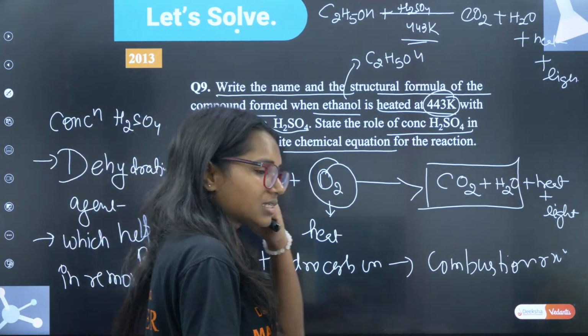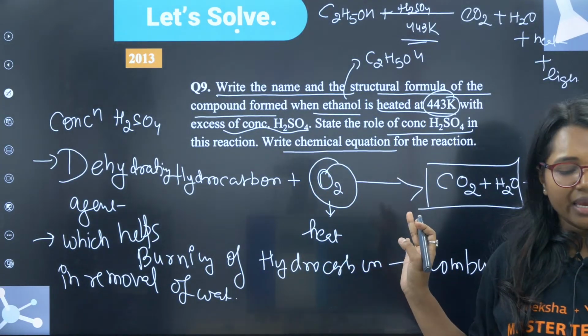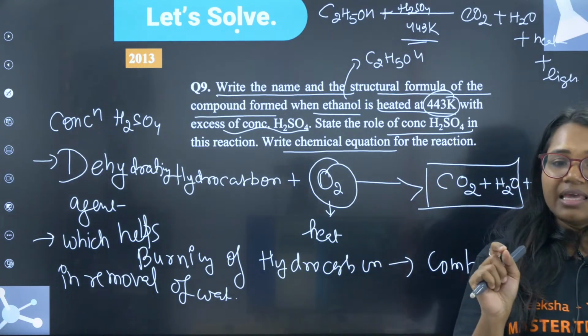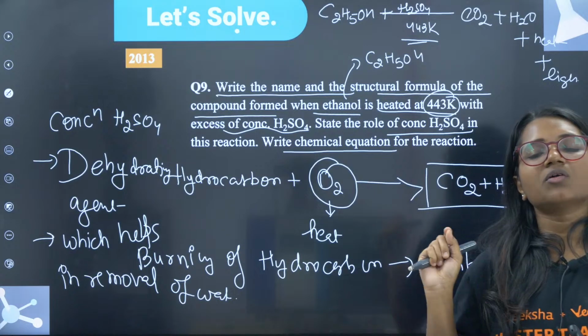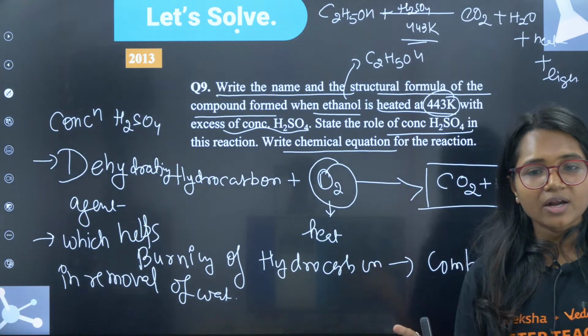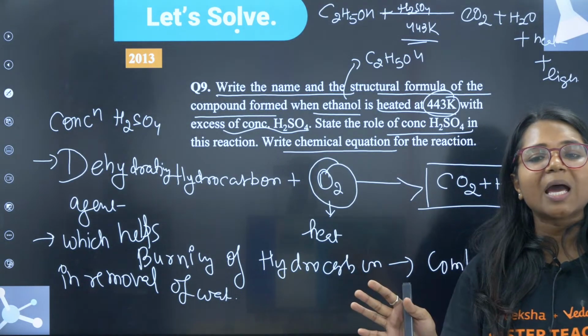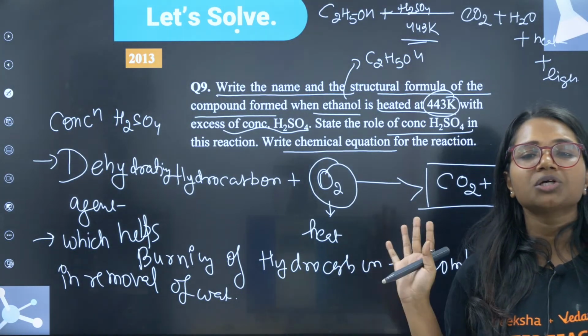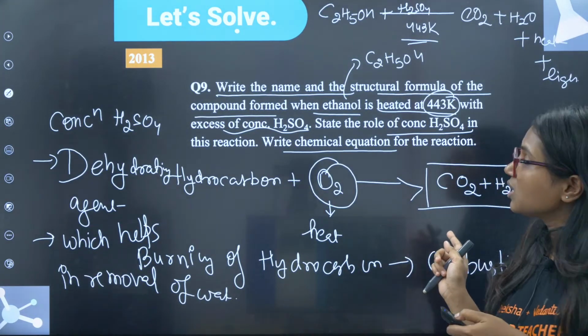Is that clear, guys? Did you understand this? Okay, fine. Any hydrocarbon you burn or make react with oxygen, it is called combustion of hydrocarbon. Every hydrocarbon will give you carbon dioxide and water as the combustion product. Clear? This was the last question.